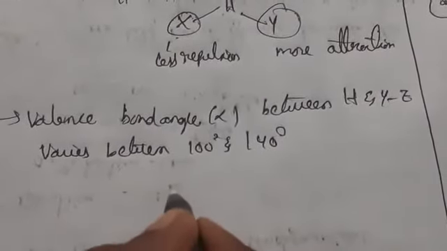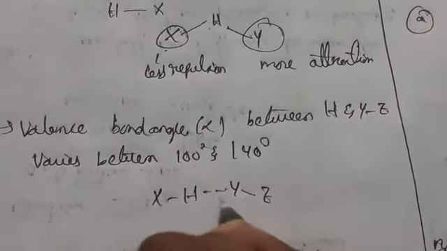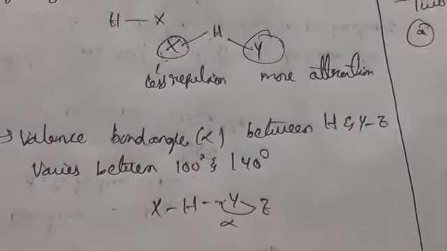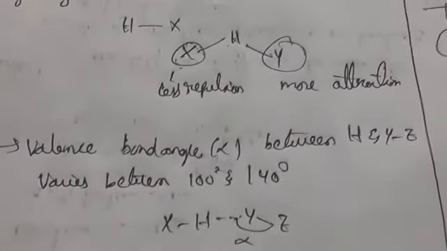So with X-H...Y-Z, the angle you get here is alpha. This is nothing but the properties of hydrogen bonding.